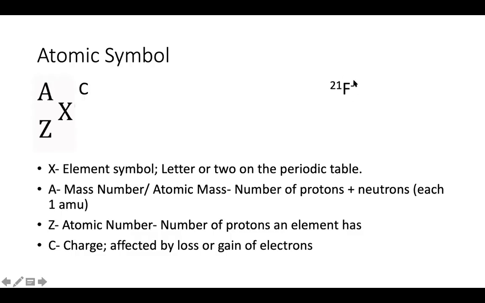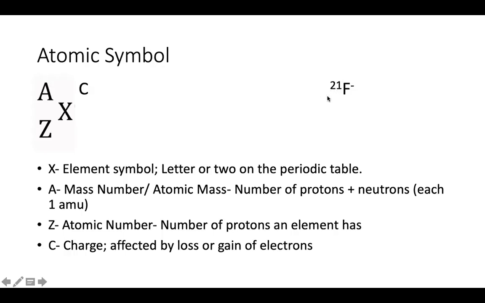And so the example to the right, fluorine with a -1 charge and 21. So that's saying our element symbol, or the actual element we're dealing with, is fluorine, right? The number of protons plus neutrons in this fluorine has to be 21. You might notice that Z, or the atomic number, is missing. That's actually a pretty common thing not to have.